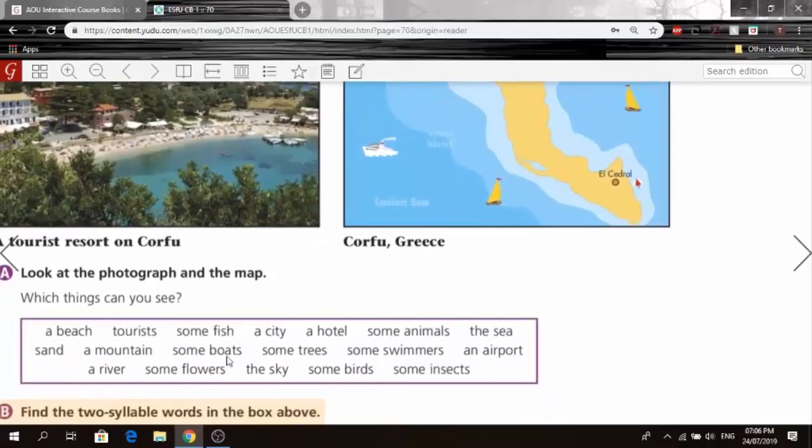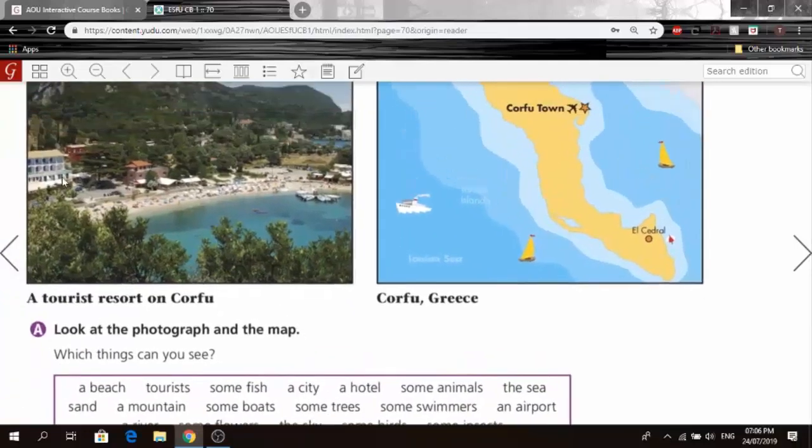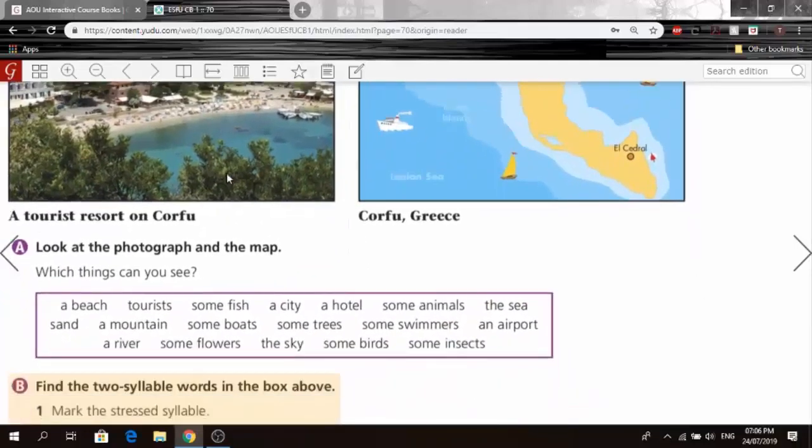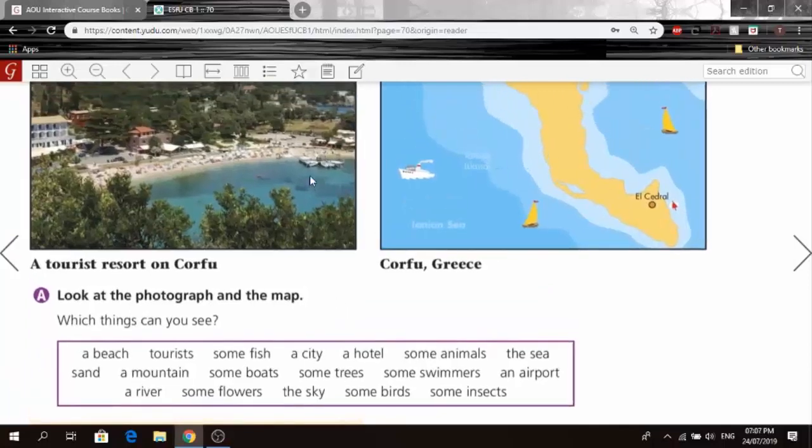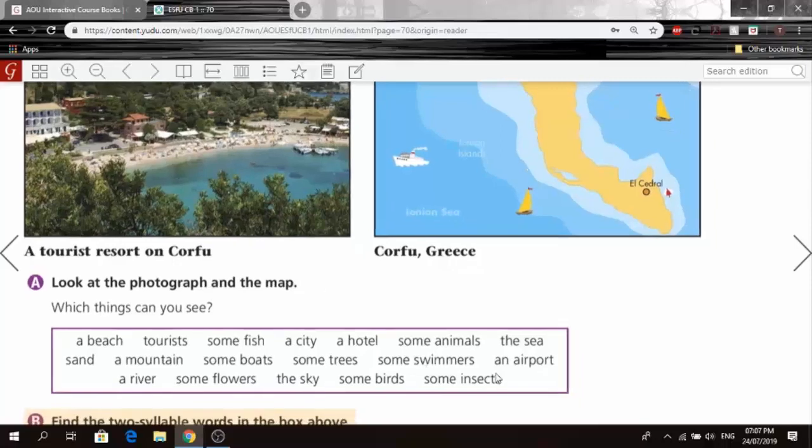So, some boats. Some trees. Oh, there are a lot of trees here. So, yep, we have trees. Some swimmers. Probably, if you count those people that are about to go in the water. So some swimmers. An airport.